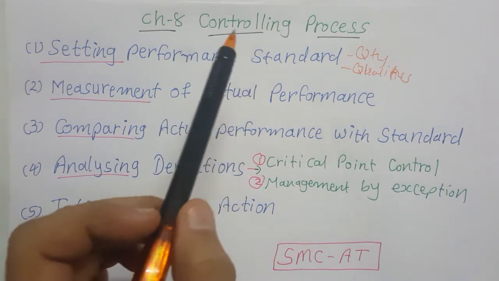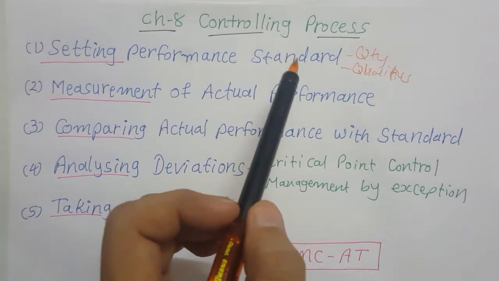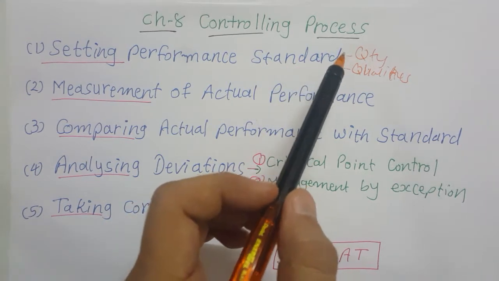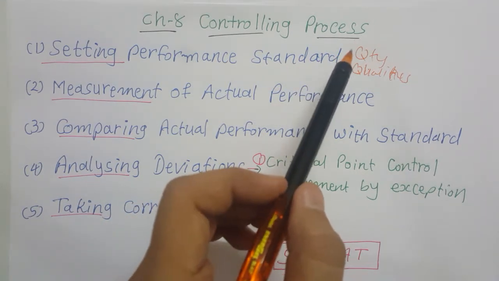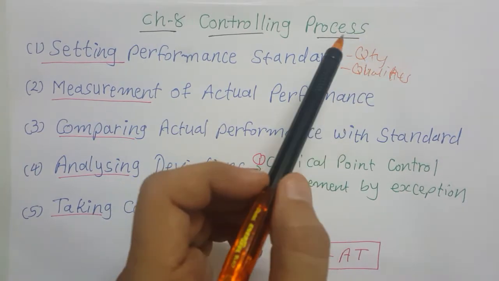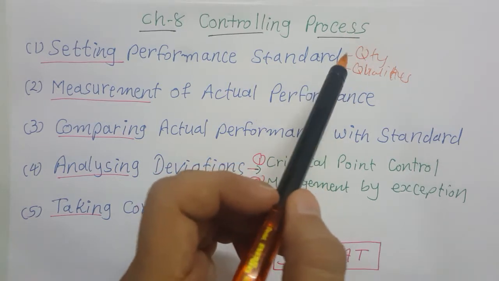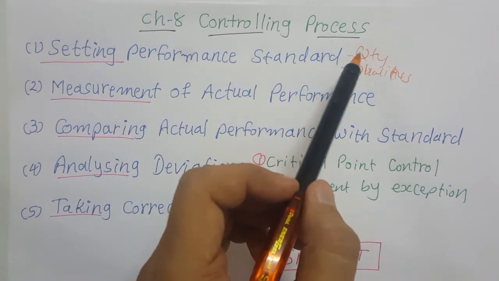is working. When we are setting this standard, two kinds of standards may be there: quantitative standards and qualitative standards. When we are talking about cost, production units, or revenue, we can set the standard in quantitative terms.